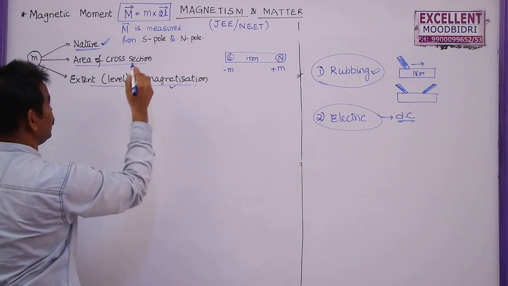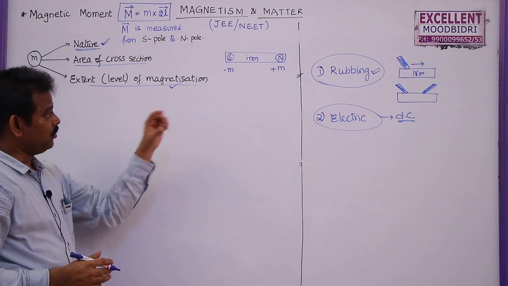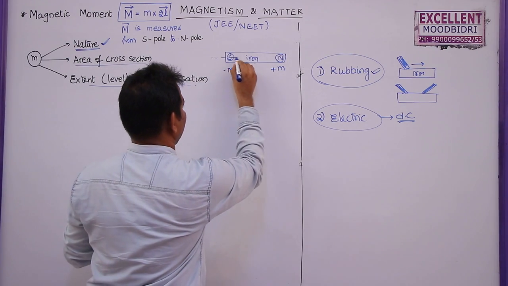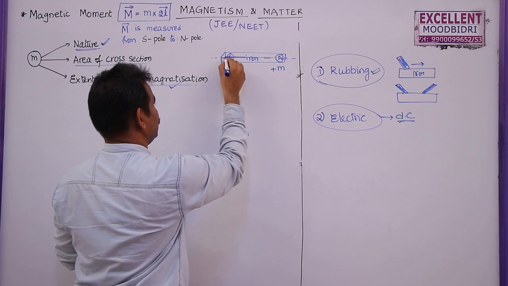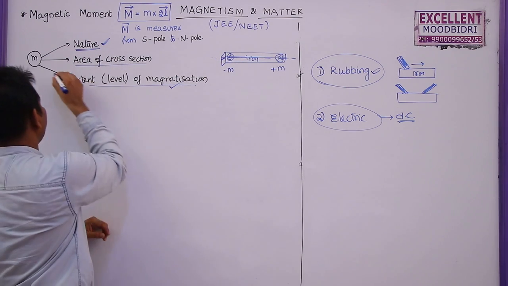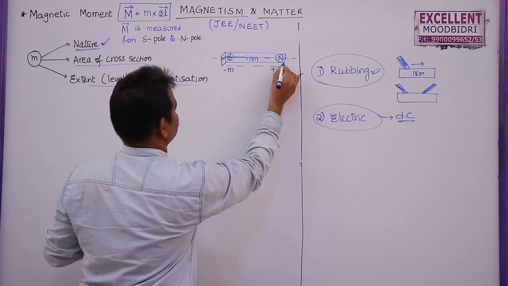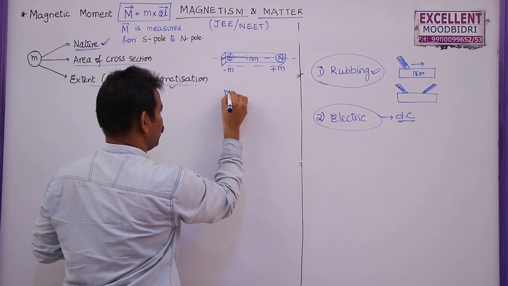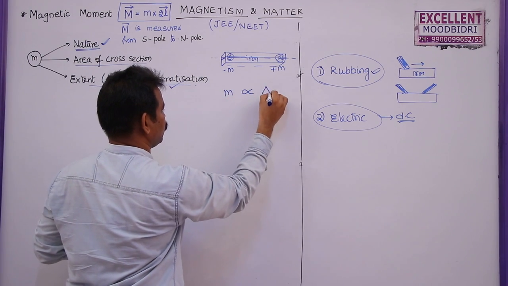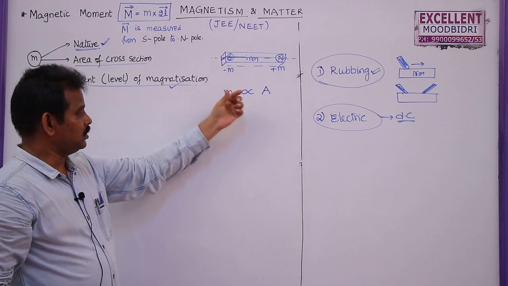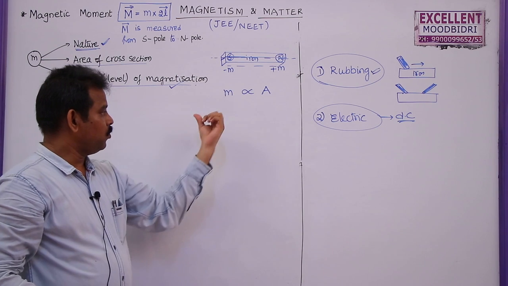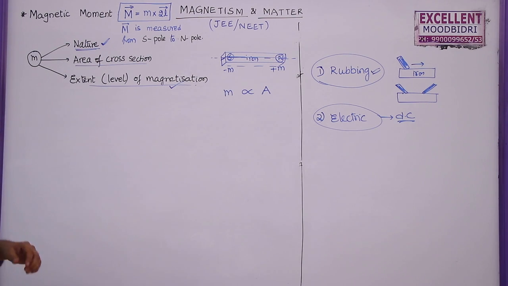But we can change the area of cross section. It is found that whenever the area of cross section of the bar magnet is changed, the pole strength of the bar magnet also changes. So the pole strength is directly proportional to cross sectional area. If cross sectional area increases, the pole strength increases. If cross sectional area decreases, pole strength decreases. So now we will solve some problems here.